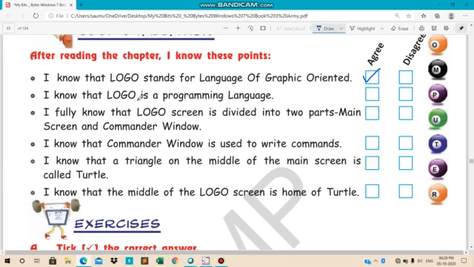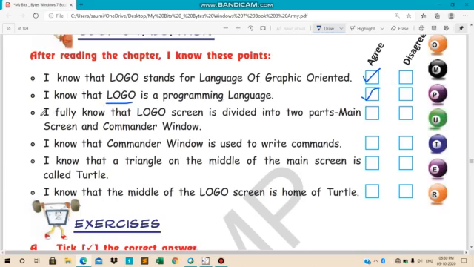I know that Logo is a programming language. So is this statement true? Is Logo a programming language? Yes, Logo is a programming language.